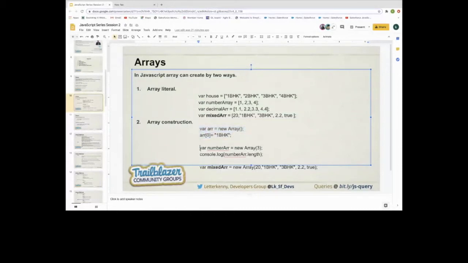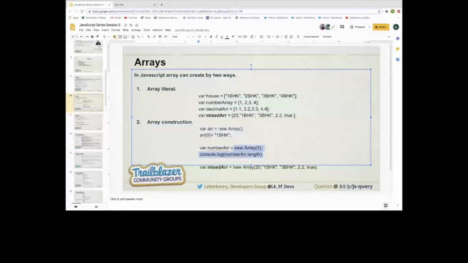Second way, if we want to create a fixed length of array, we can put a number inside this new array. So it will create an array with the fixed length. In this example, we created an array with the length of 3, and if we console the length, it will return 3. It will return 3 because we have an array of 3 length, but that doesn't have any value. So it will return null, the 3 value. And also we can create a mixed data type array.